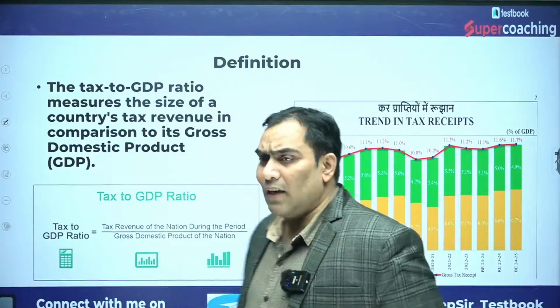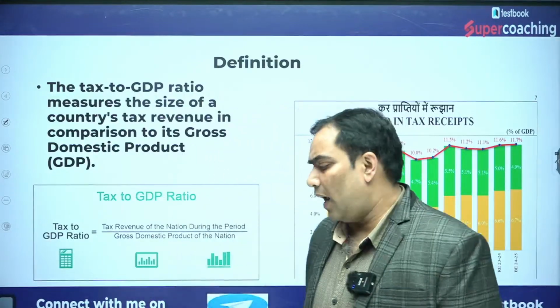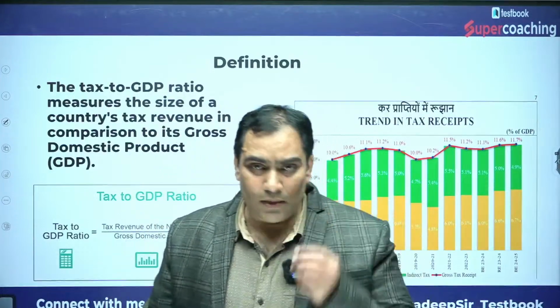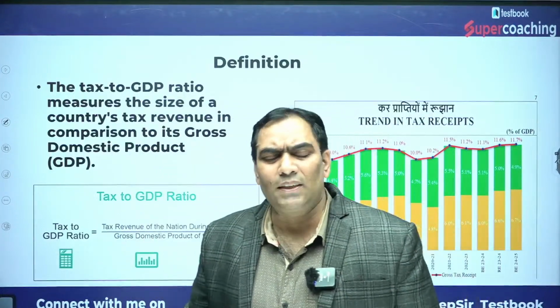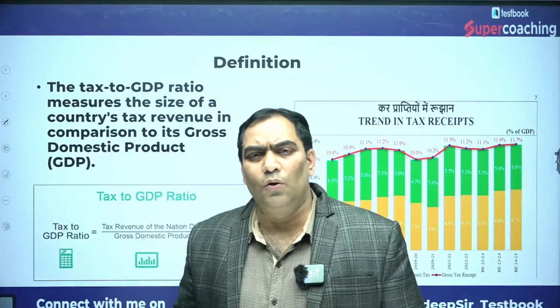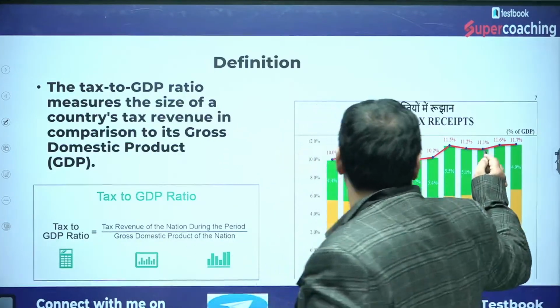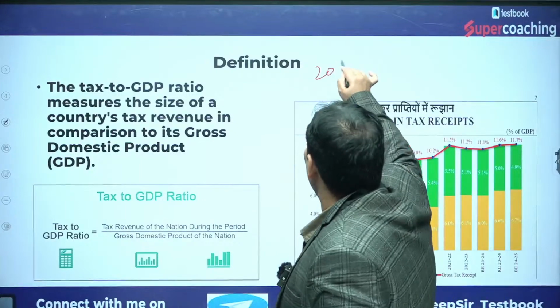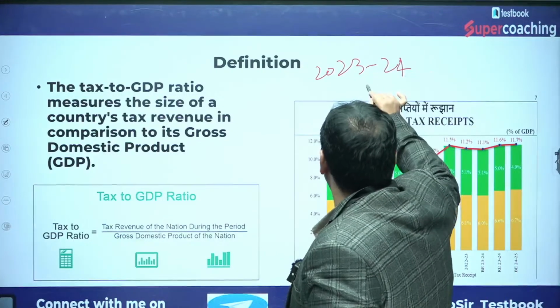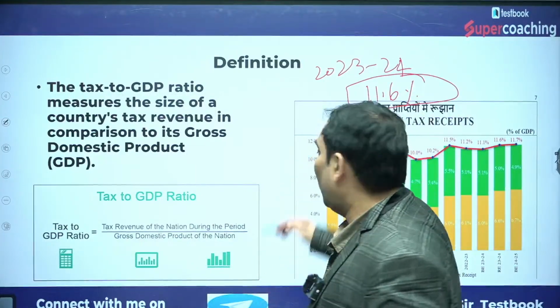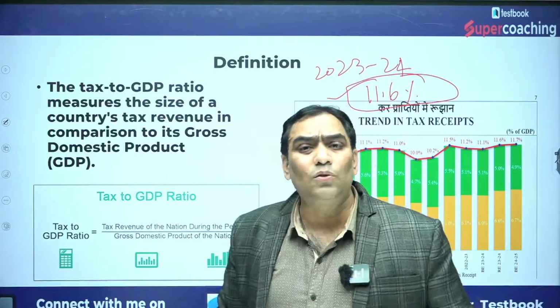Let me start with what the meaning of tax GDP ratio is. But first, let me tell you why it is in news. It is in news because the tax GDP ratio in case of India for 2023-24 has been 11.6%. I will discuss the meaning of it, and it is an all-time high.